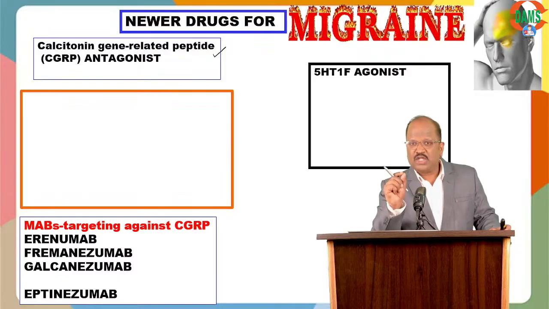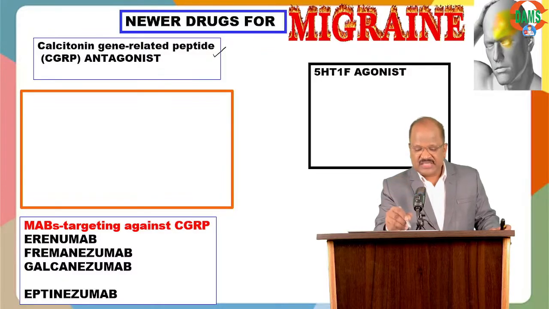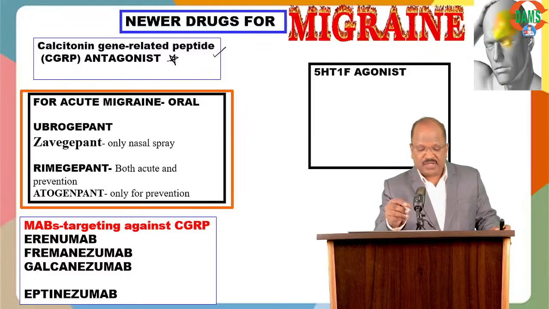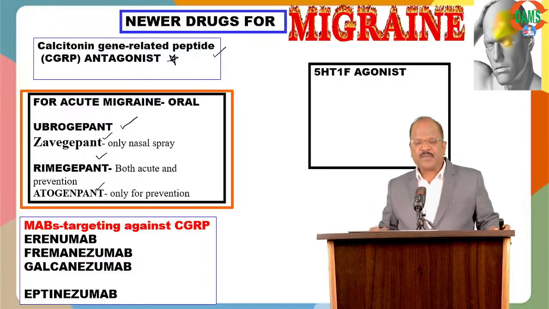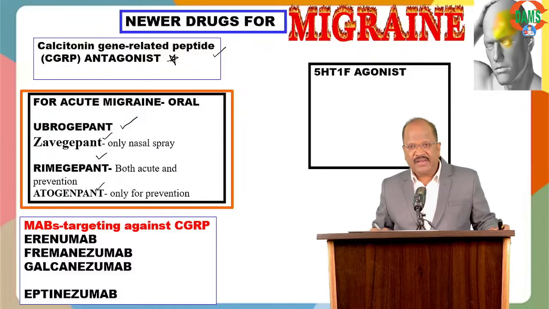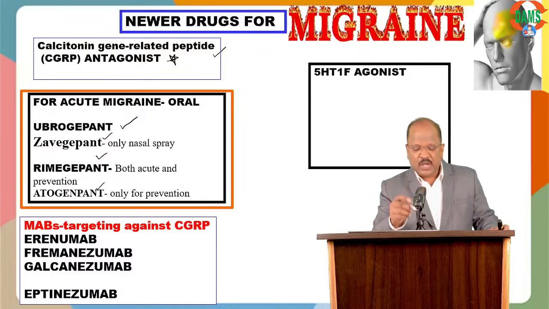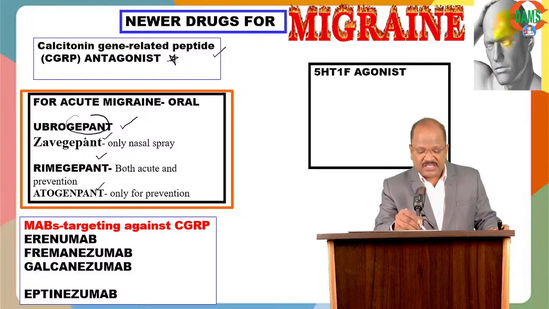So to control migraine, today we have CGRP antagonists. Who are they? We have ubrogepant, rimegepant, zavegepant, and atogepant. All the drug names end with gepant.